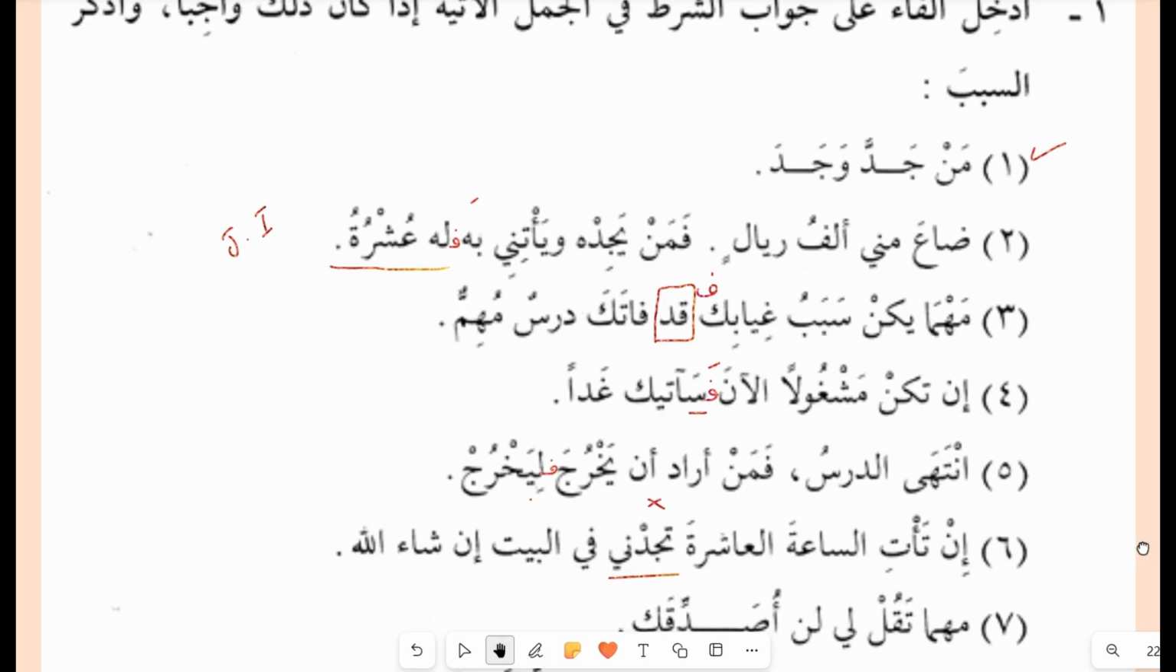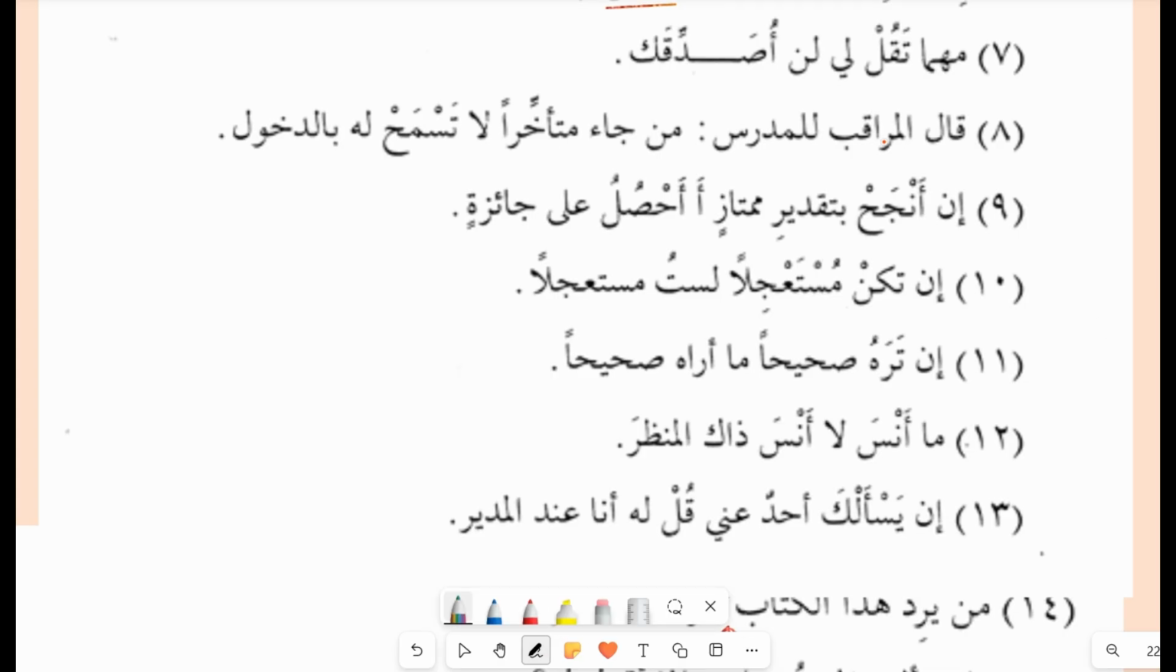Now let's see the other one here from sentence 7. مهما تقول لي لن أصدقك. Now there is a lan, and yes, if you find a tool of nasb, you have to add a fa. فلن أصدقك.